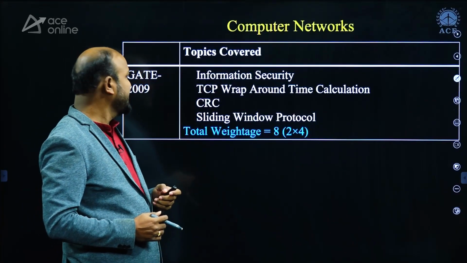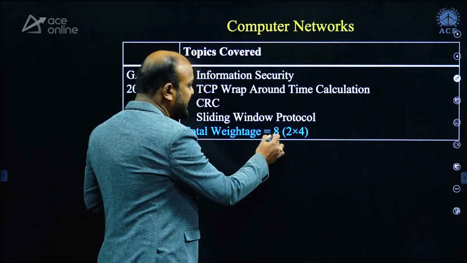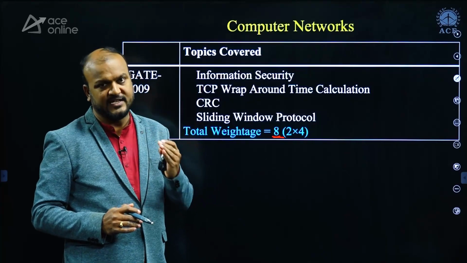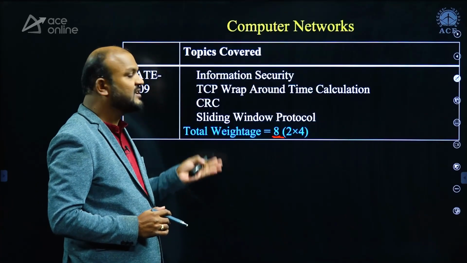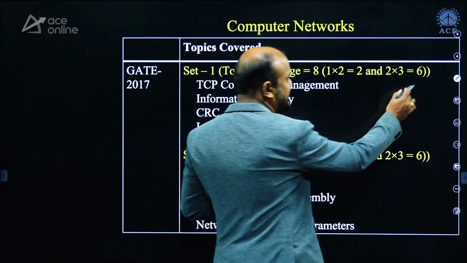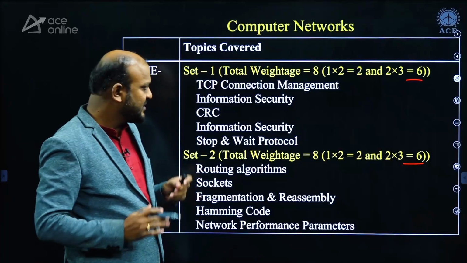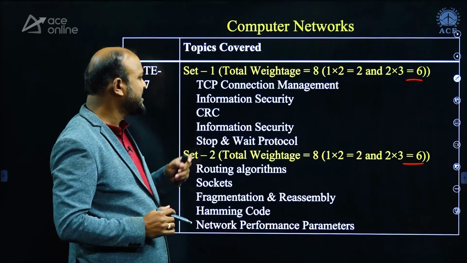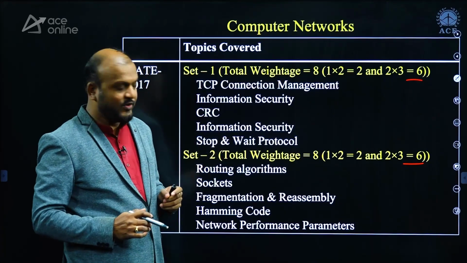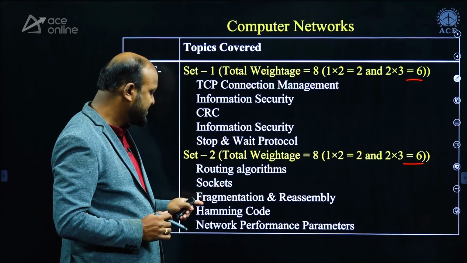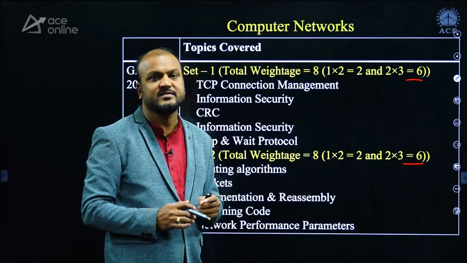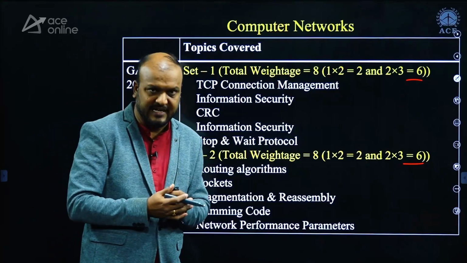When you look at computer networks, in 2009 it was given 8 marks weightage, with 4 questions of 2 marks each, 4 into 2, 8 marks. In 2017, it is 6 and 6, which is also a well-weighted subject. The topics asked were TCP connection management, information security, CRC, stop and wait protocols, routing algorithms, sockets, fragmentation and reassembly, Hamming code, and network performance parameters.